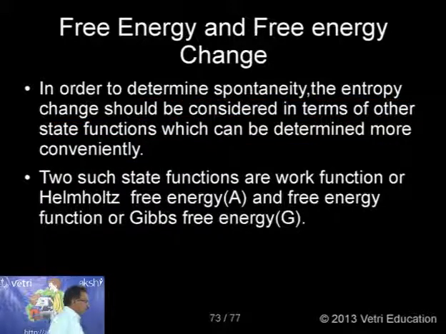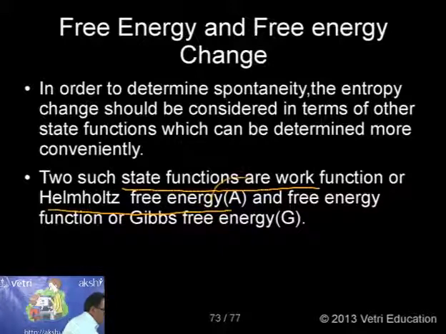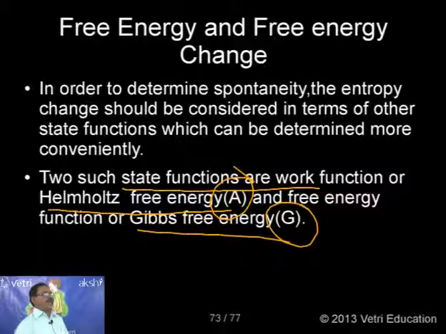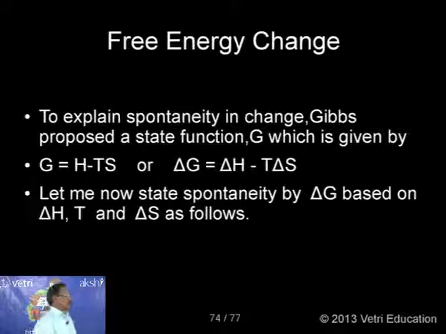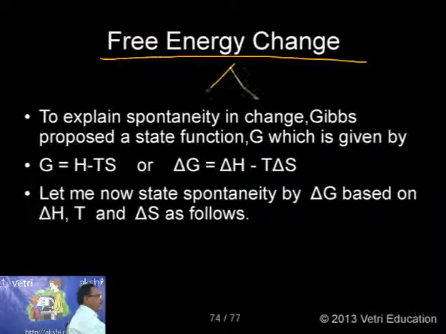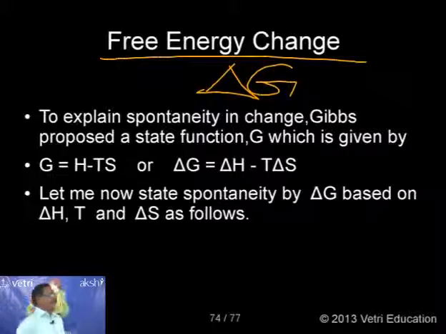There are two such state functions. We call them Helmholtz free energy, usually indicated by A, and Gibbs free energy, usually indicated by G. So we are now introducing two new thermodynamic functions: capital A, Helmholtz free energy, and capital G, Gibbs free energy. Here we will concentrate on the Gibbs free energy. That is the interesting information. Kindly follow. The free energy change I am indicating is nothing but delta G, introduced by Gibbs, so we call it the Gibbs free energy change.